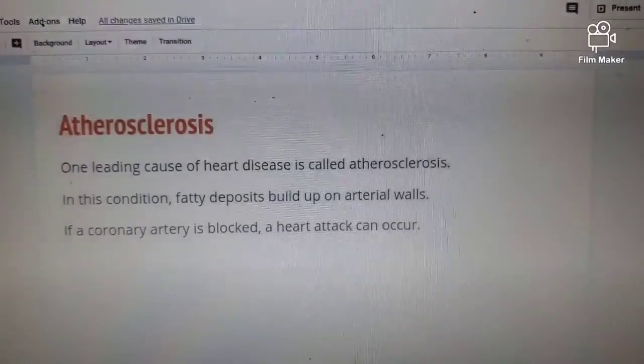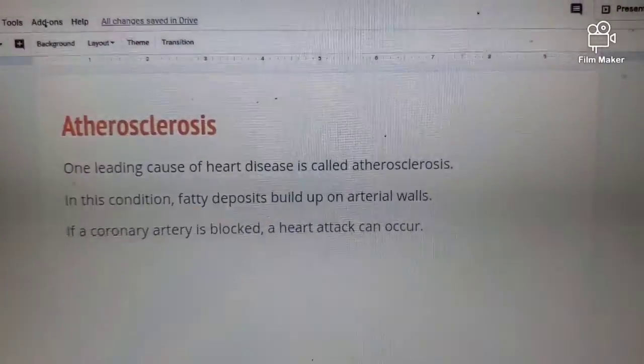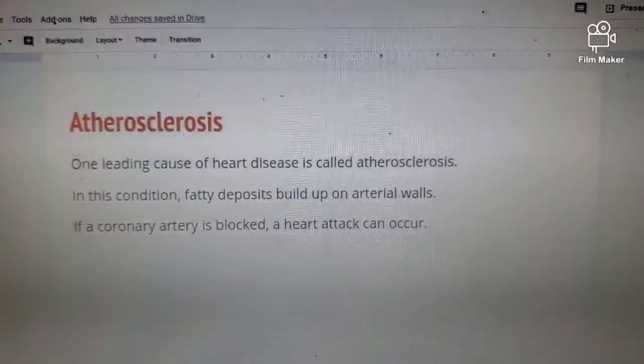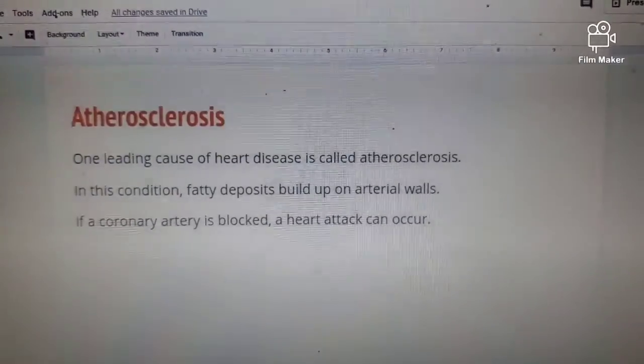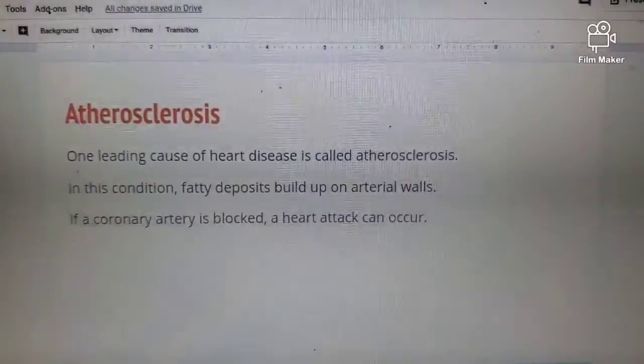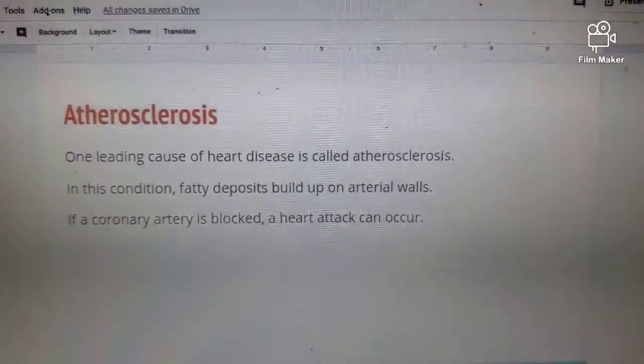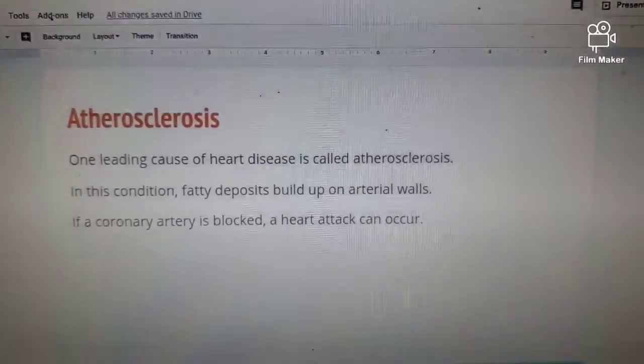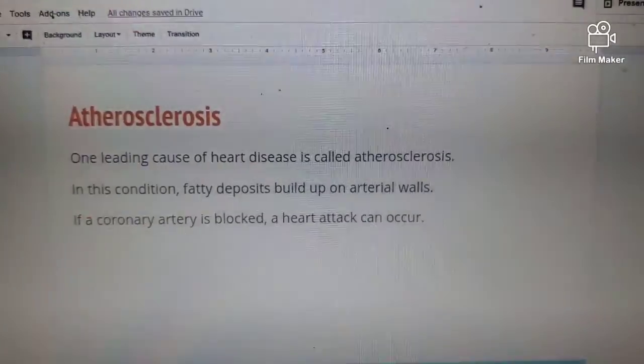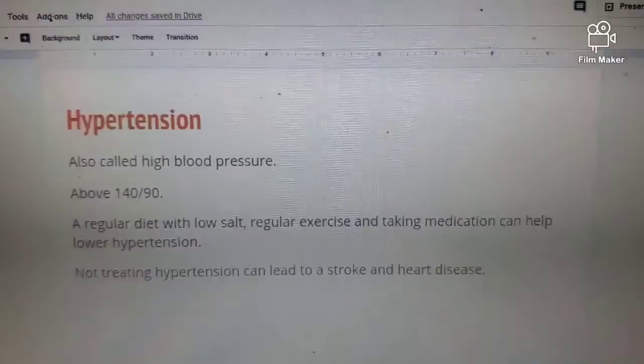Atherosclerosis is one of the leading causes of heart disease. This condition is characterized by fatty deposits built up in the arteries or arterial walls. If the coronary artery is blocked, a heart attack can occur.